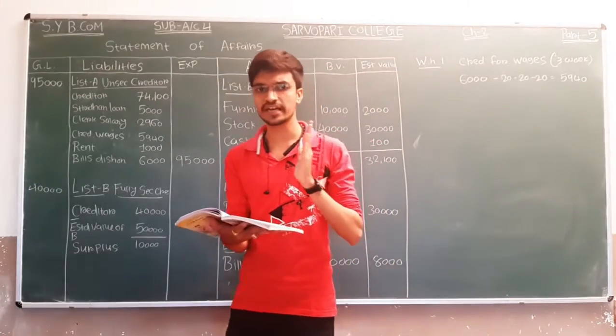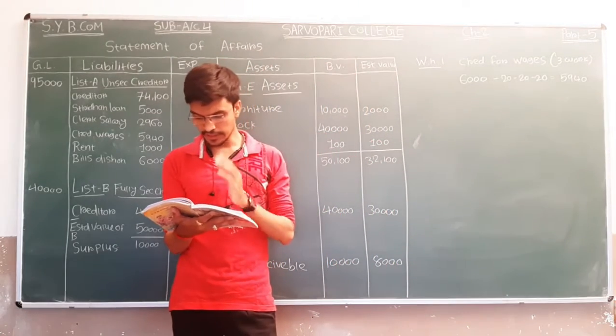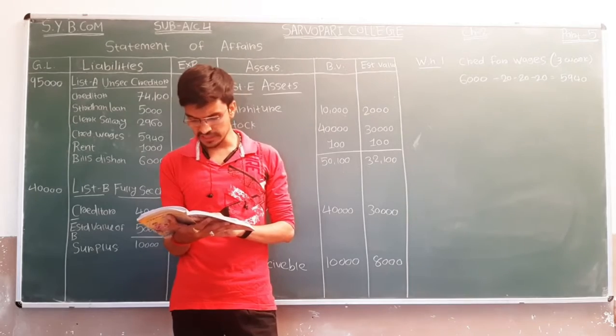The amount of withdrawal was rupees 1,000 for each month of all year.